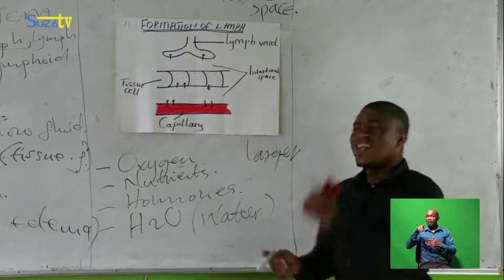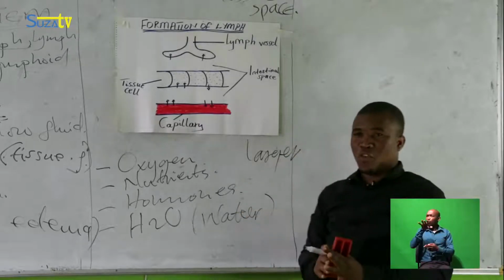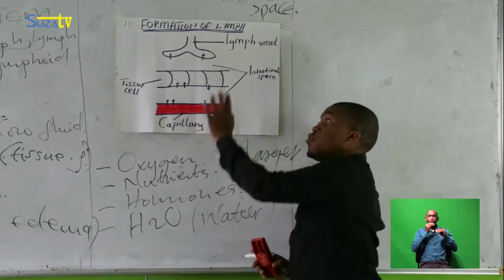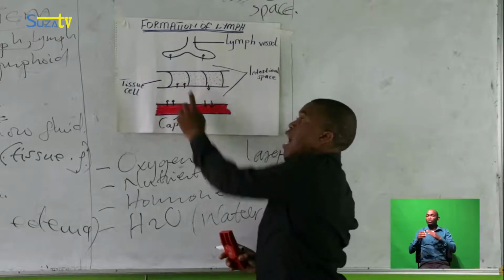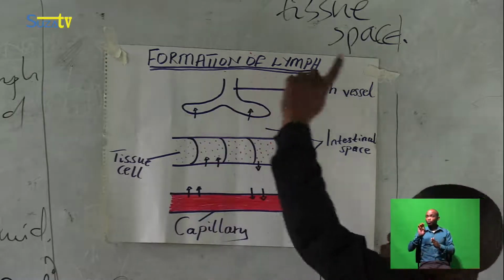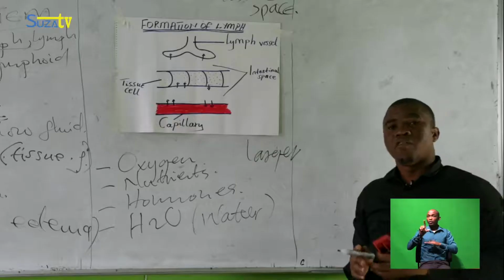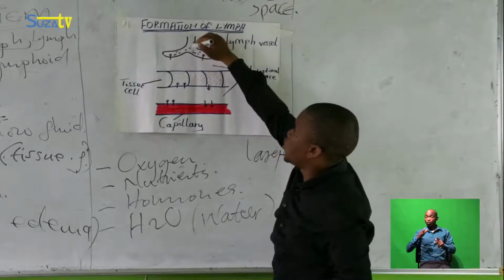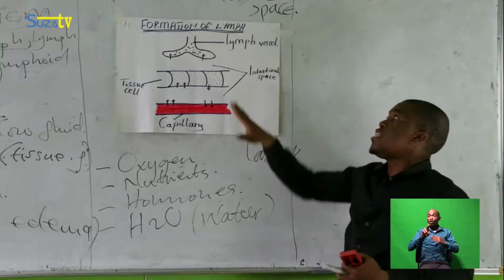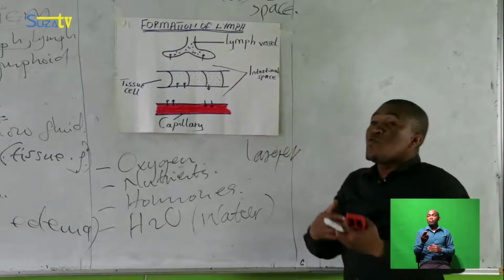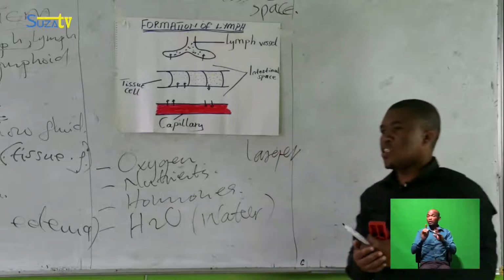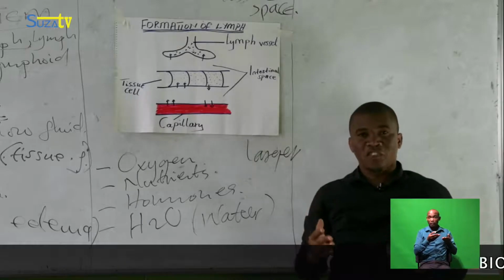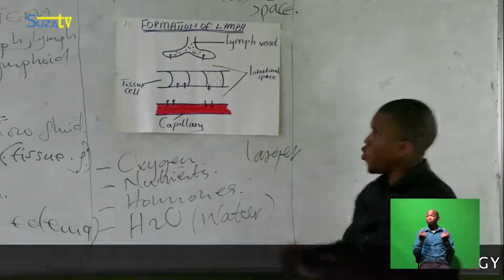Examples of those molecules are similar to the molecules that diffused out from the capillaries and into the tissue cells, and as well those will diffuse to the lymph vessels. Now, if the fluid diffuses inside the lymph vessels, we change the name of that fluid. What do we call it now?